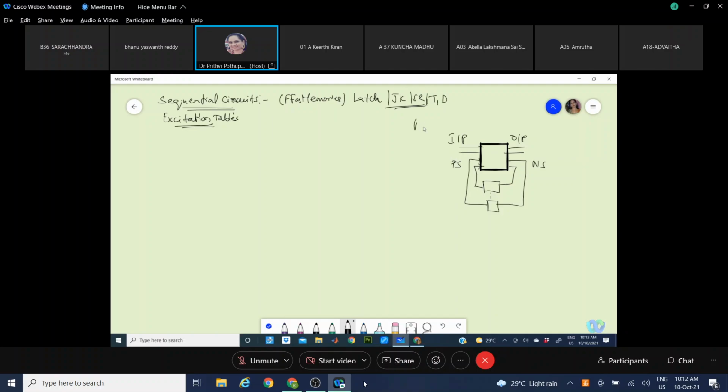Okay, so these things, if we put them together, are we taking these designs into responding to a reference signal or without reference? Reference in the sense, generally we are saying this is a system clock, it is a reference signal. And when you say without reference, it does not mean the clock is not there. Clock will be there, but independent clocks will be there for each segment or each block. Maybe we can say that if any one of the blocks is not having a common clock along with all other components, then we can consider that circuit as without reference.